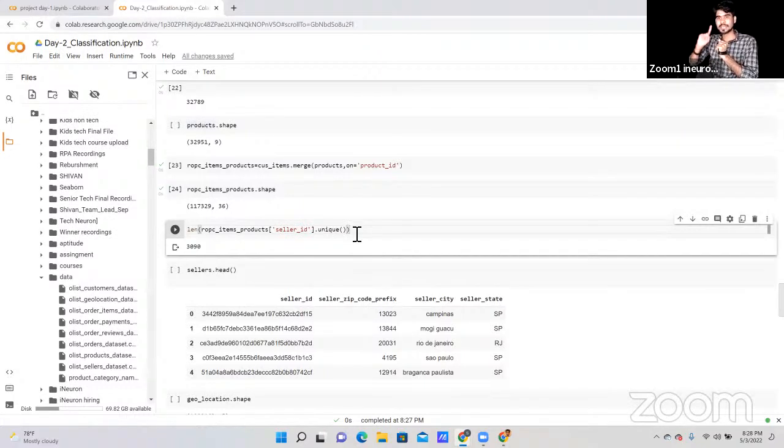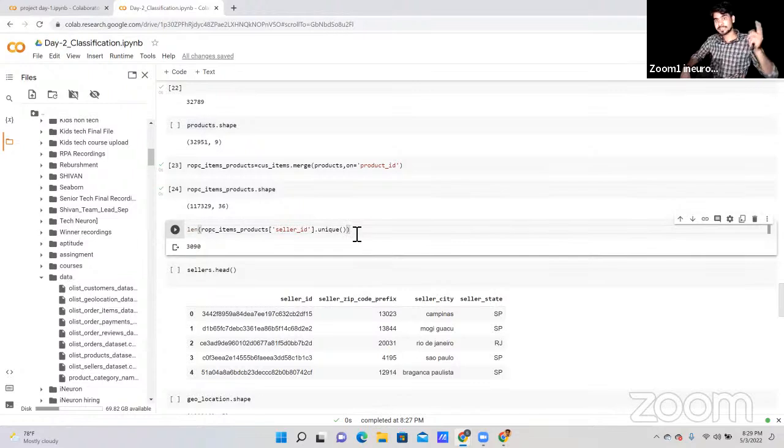Using this seller ID, I can sell different types of products. But the seller ID is the one unique ID that I have. Another seller has a different unique ID.